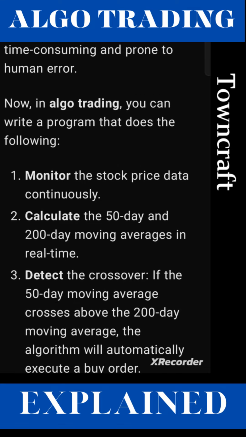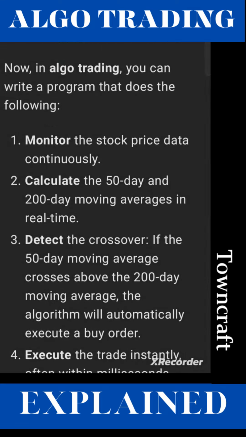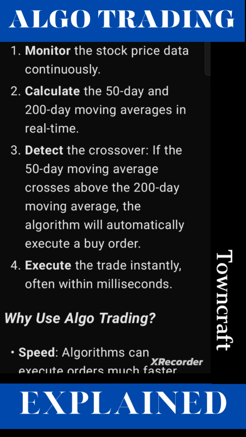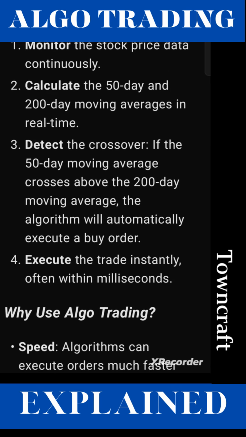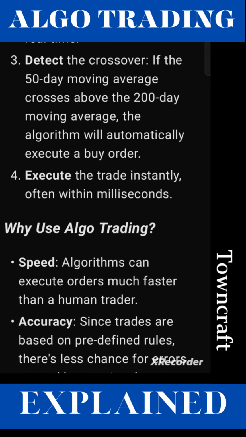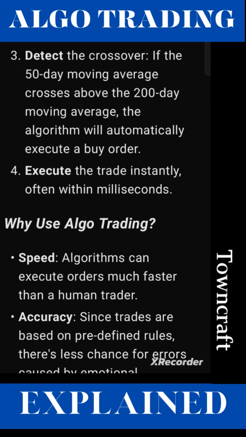Now, in algo trading, you can write a program that does the following. 1. Monitor the stock price data continuously. 2. Calculate the 50-day and 200-day moving averages in real time. 3. Detect the crossover. If the 50-day moving average crosses above the 200-day moving average, the algorithm will automatically execute a buy order. 4. Execute the trade instantly, often within milliseconds.